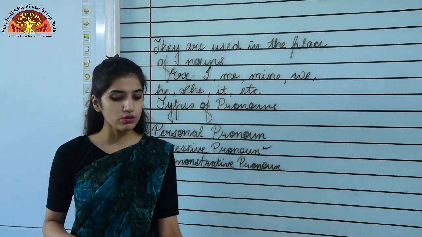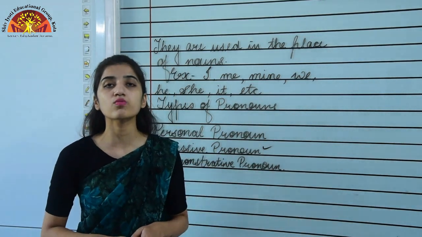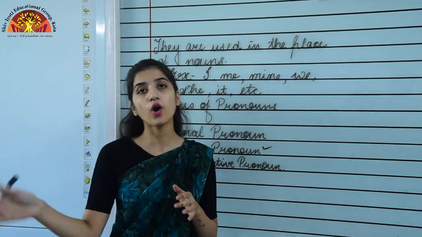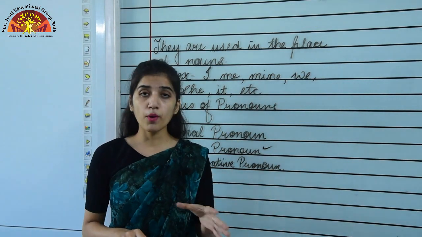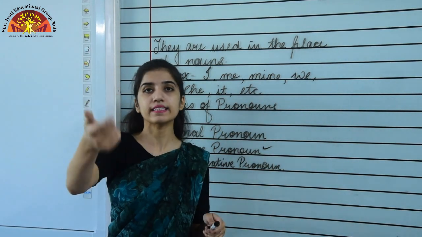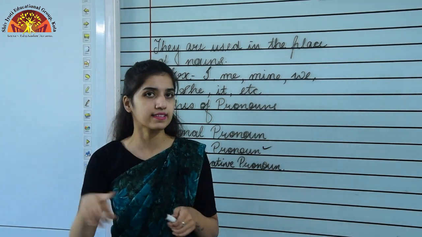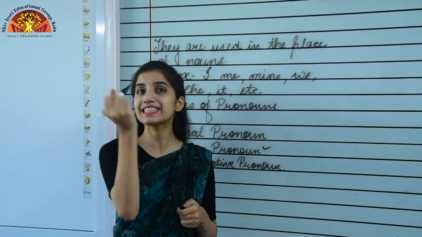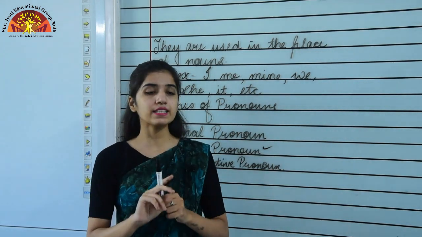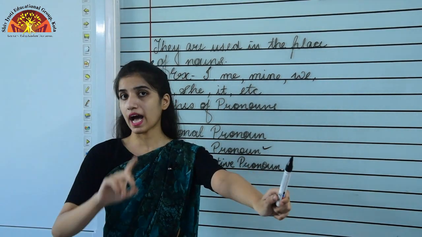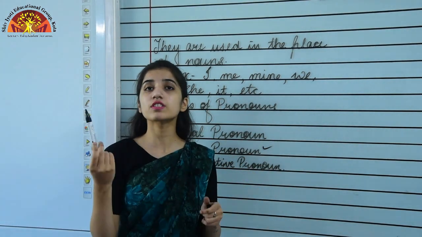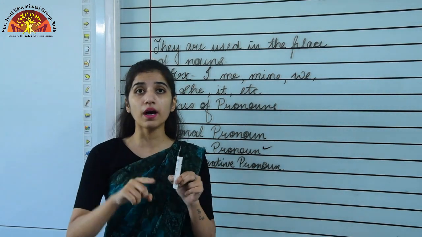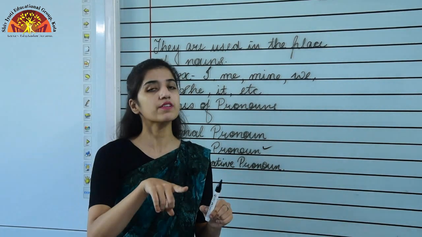Now moving to the third type of pronoun, that is demonstrative pronouns. This is the last type of pronoun. Demonstrative pronouns are used to point out things. Let's suppose this marker is near me, so I will use this. But let's suppose this marker is far away from me, I'll use that. The thing which is near me and is singular, for that we will be using this, and the thing which is singular but is far away from me, for that we will be using that.